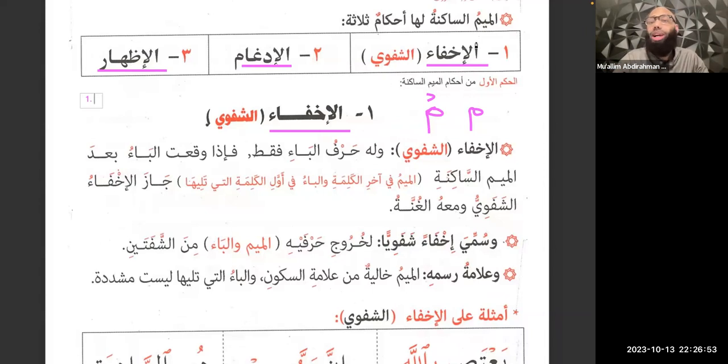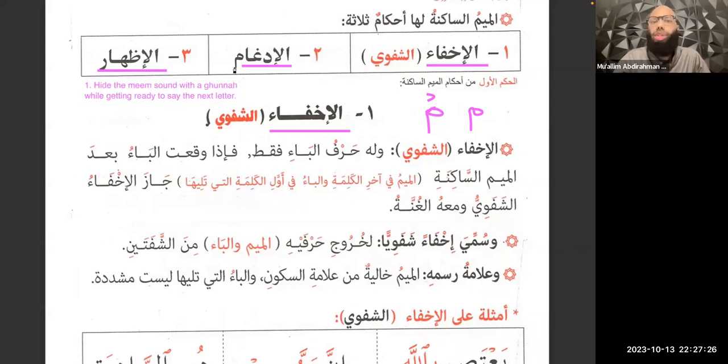The first rule we're going to talk about is al-ikhfa for meem as-sakinah. Now, al-ikhfa, as you will remember from the rules for nun as-sakin and tanween, meant to hide the noon sound with a ghunna. But instead, we're going to say hide the meem sound with a ghunna, meaning to hold it for 2 counts, while getting ready to say the next letter.